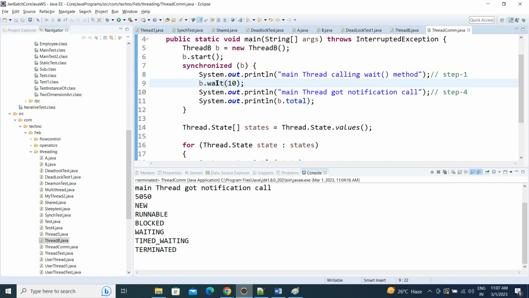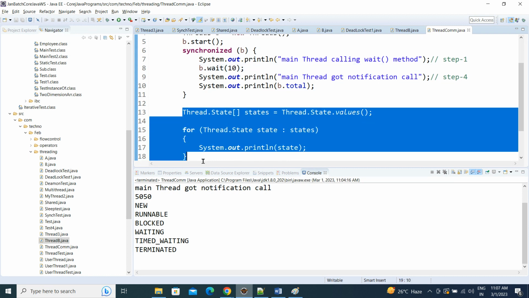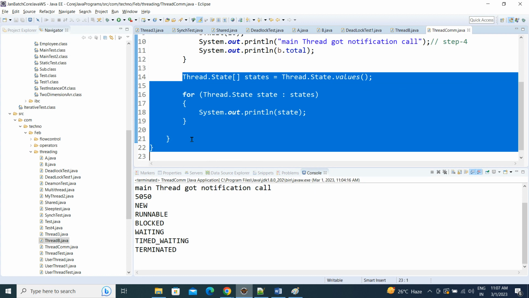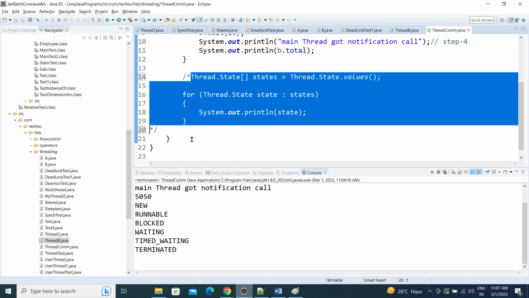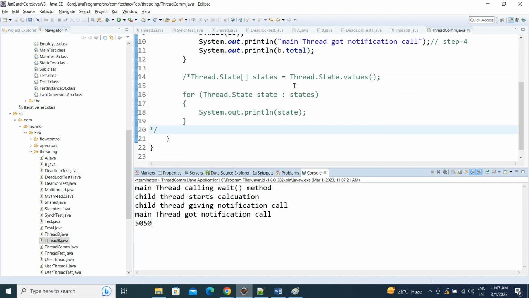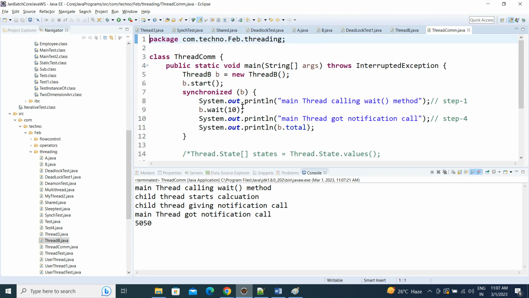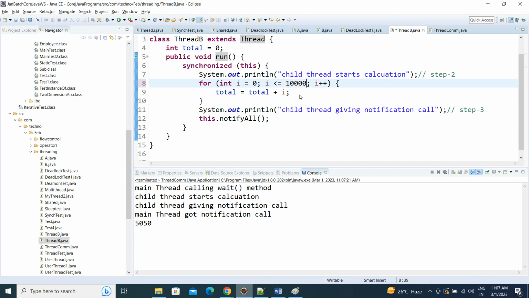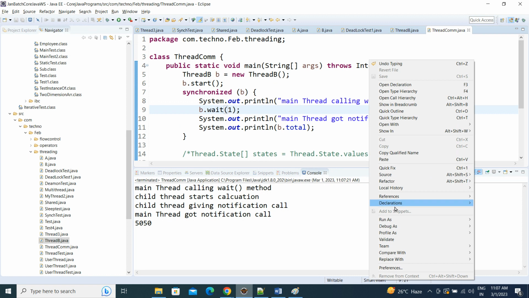Then we need not notify it. After 10 milliseconds, it will automatically be resumed back to the running state. It will not wait more than 10 milliseconds. Within 10 milliseconds, it finishes its calculation. Let's give only 1 millisecond and calculate the sum of 1 to 10,000.